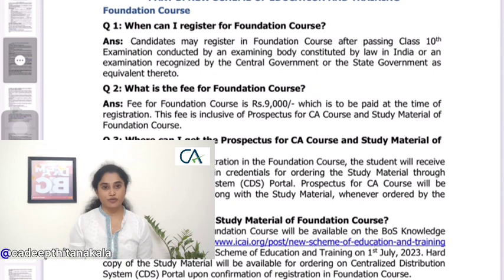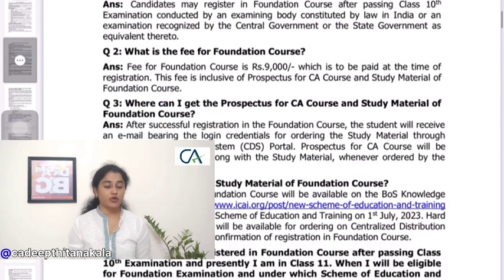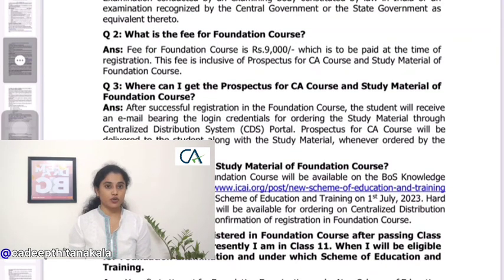So when can a student register for the Foundation course? He can register when he has passed out from the 10th and has joined the intermediate. Usually if you have passed out of 10th standard, then you are eligible to register for the Foundation course, but in order to attempt the Foundation course, you have to complete your intermediate or 10 plus 2, and only then you are eligible to attempt the Foundation course or the CPT.